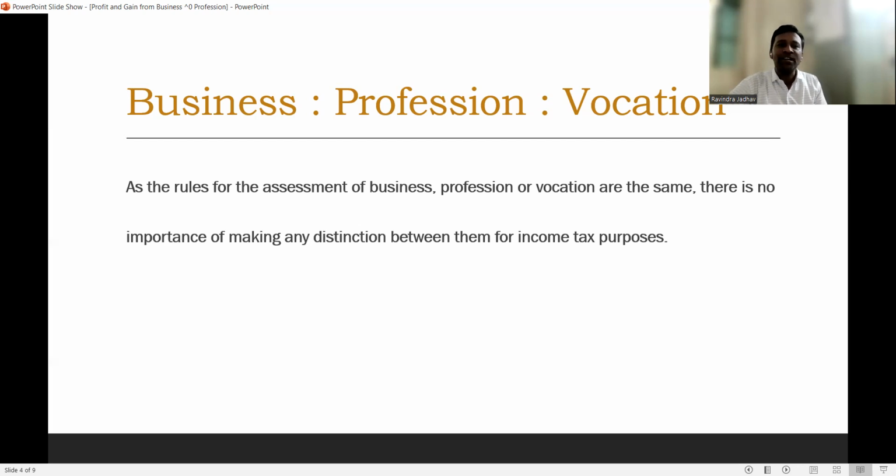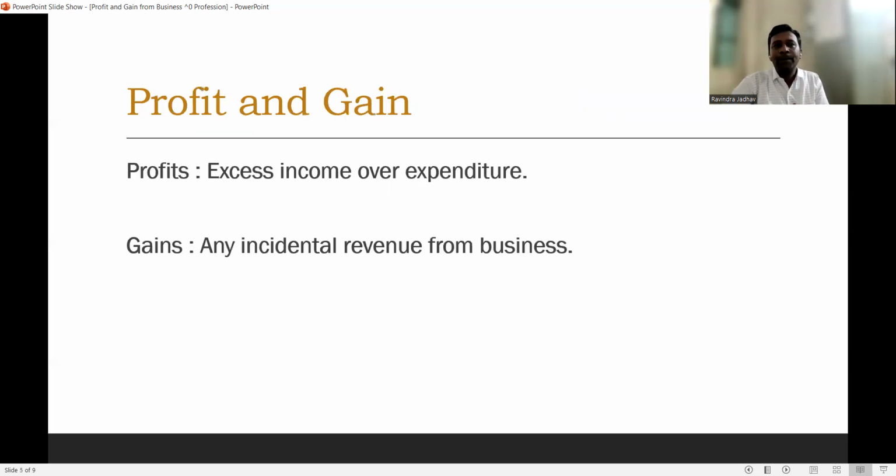There is no importance of making any distinction between them for income tax purpose. So, profit and gain. What is the profit? Profit is the excess of income over expenditure. If incomes are more than expenditure, we deduct the expenditure from that income, and the excess amount is called the profit. Similarly, if there is an excess of expenditure over income, at that time it is said to be a loss.